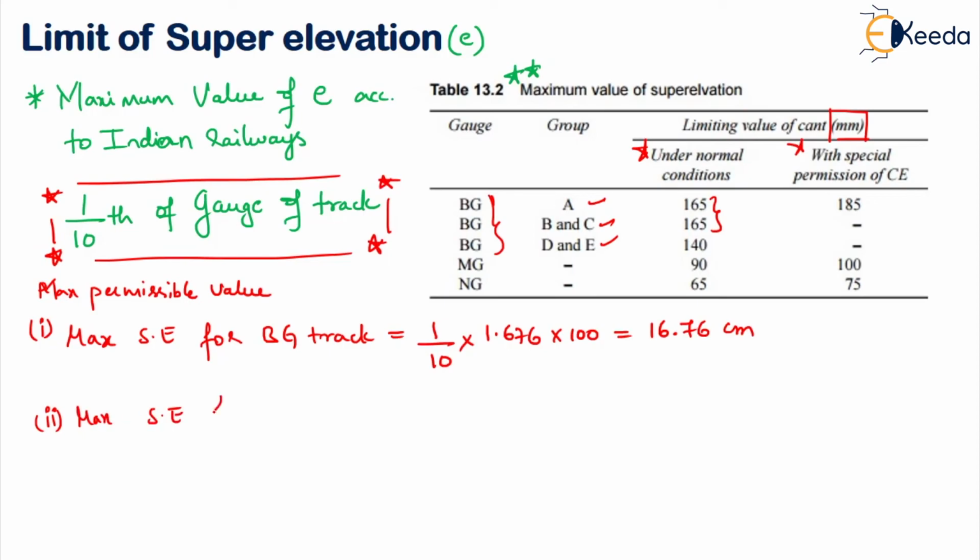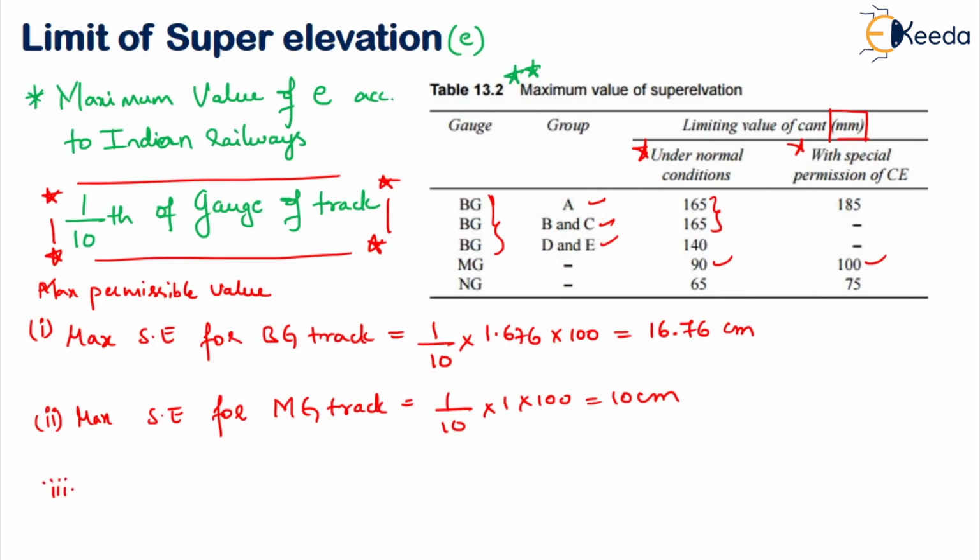Right. Similarly, for the second case, what is it? Maximum super elevation, let us do for meter gauge track. So for meter gauge track, what is it? 1 by 10 into 1 into 100. So this will go at 10 centimeters. So if you observe here, this is in mm, right? So 90. This is for normal condition, and for special condition it is 100. So they have reduced a little and not given the maximum value what is there in the standard table.